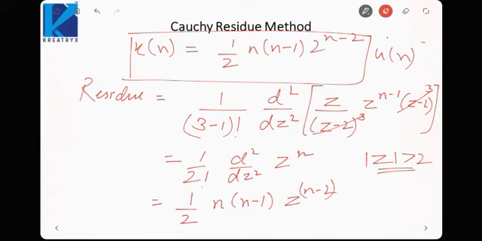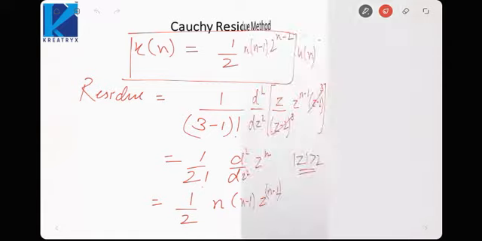So this Cauchy residue method will also be covered in your maths course in complex functions. Here we have utilized that we know how to evaluate a complex integral, and used it to find the inverse z transform. But the more trivial method is the partial fraction method.